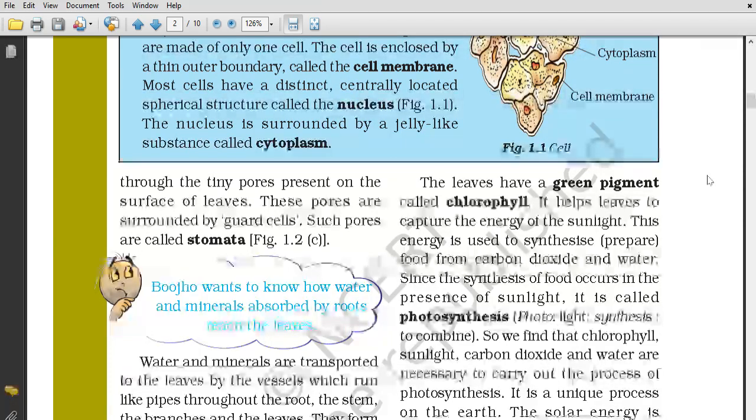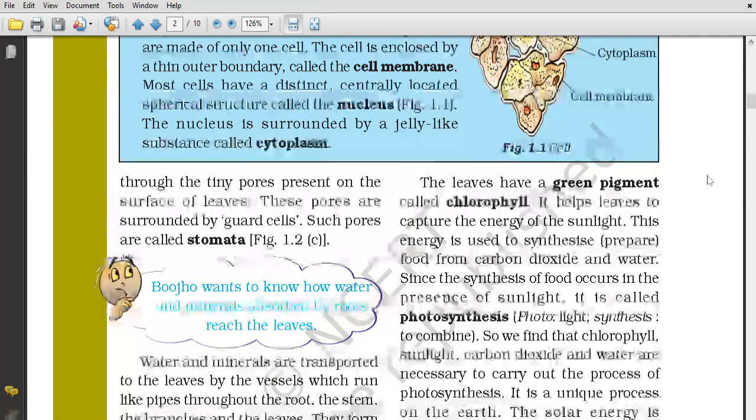Chlorophyll helps the plant to capture the energy of the sunlight. The leaves use this energy to prepare food with the help of carbon dioxide and water. Some amount of nitrogen is also used in plants like peas, beans, etc. Leguminous plants are the ones that need nitrogen to prepare their food.